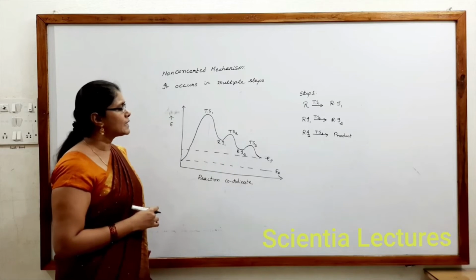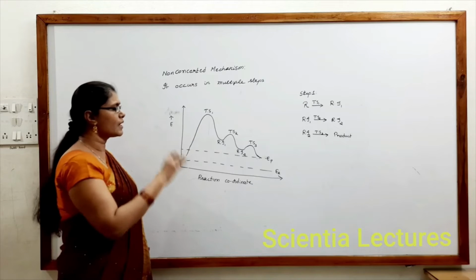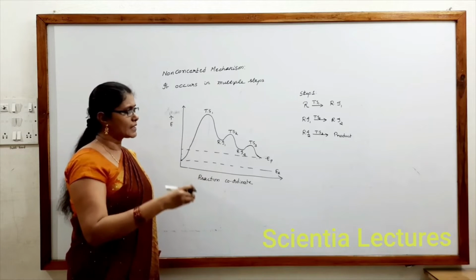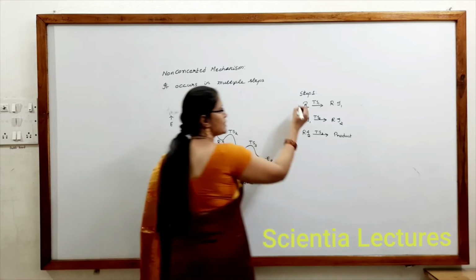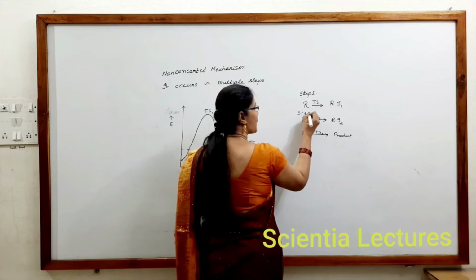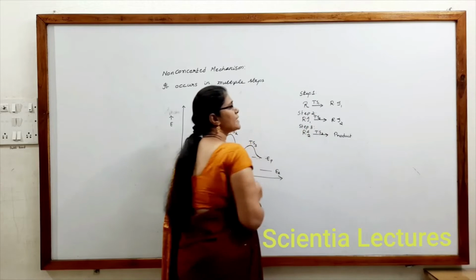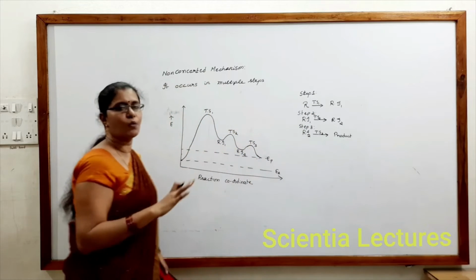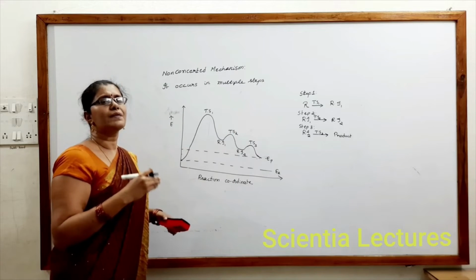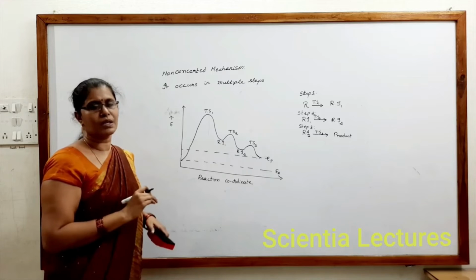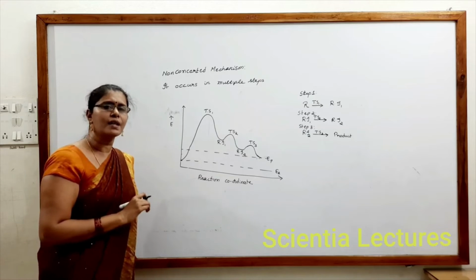Next, let us see another kind of question: which is the slow step, the first step, second step or third step? This is step 1, this is step 2, this is step 3. You can easily identify the slow step from the graph: whichever has the higher activation energy is the slow step, and the least activation energy is the fast step.